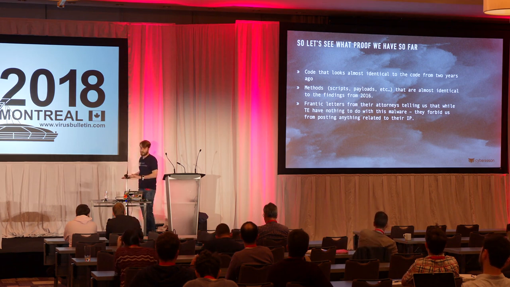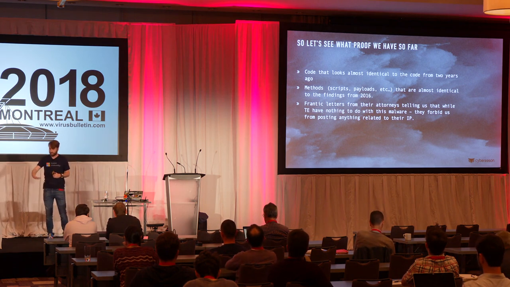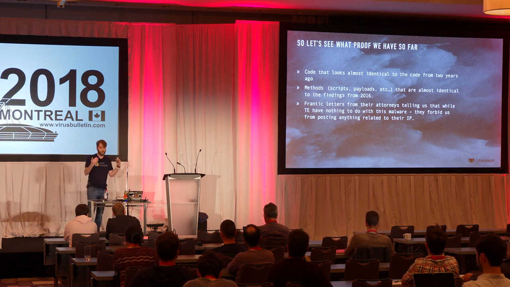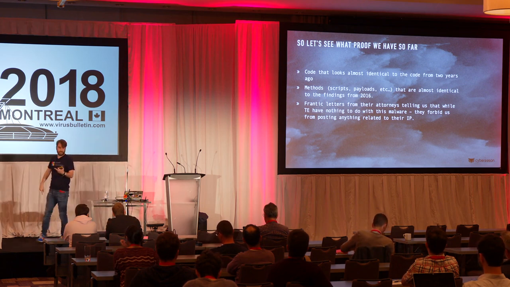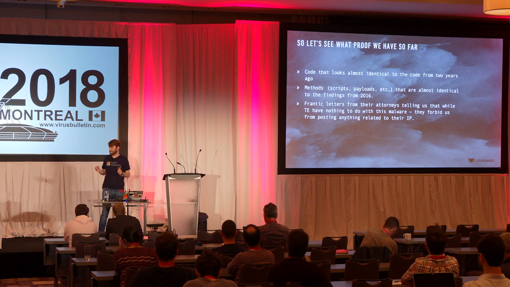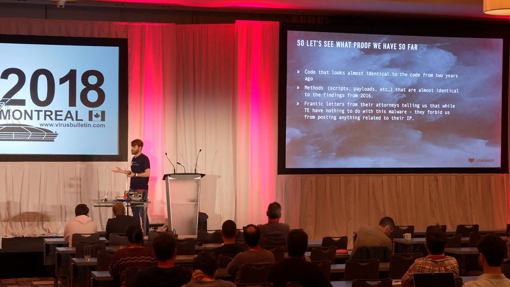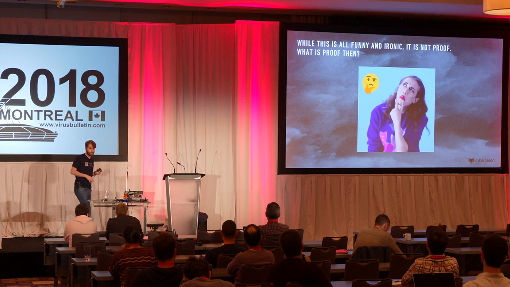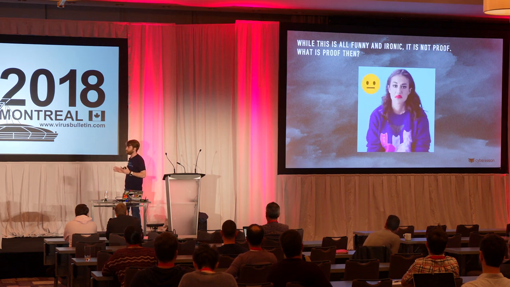So let's see what we have so far, right? We have code that looks almost identical to the code from 2 years ago. And because I was going through it really fast, go to YouTube, check out my previous talk from 2 years ago, and you'll get it. This will all make sense. Their methods, which are their scripts and their payloads and the way that they're generating random strings and random names and everything, we've seen the exact same code 2 years ago. And there are also frantic letters from their attorneys telling us this is not us, although it is clearly them. And obviously, if it's not them, why are they so protective of their intellectual property? Who knows? But the thing is that all of this is just my opinion. It's not really proof, right?